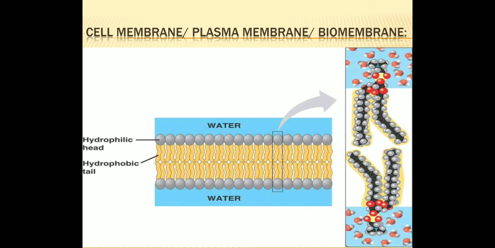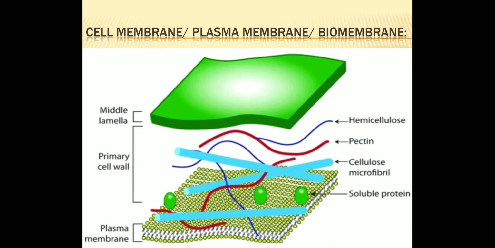Now here you will find the cell membrane also shows the presence of proteins and carbohydrates. Apart from lipids, they also contain proteins and carbohydrates. Now the ratio of proteins and lipids varies in different cells.